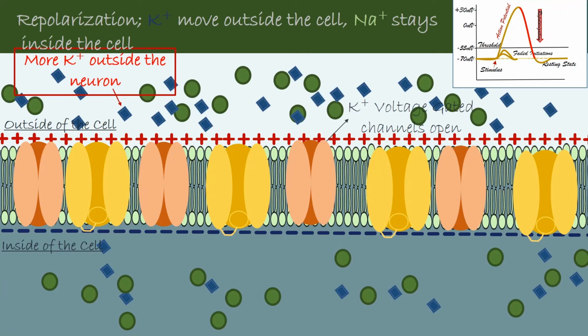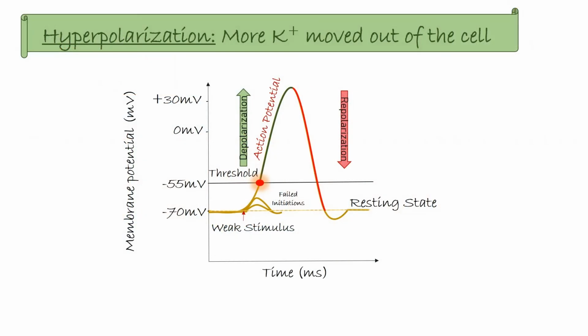This causes the membrane potential to drop slightly lower than the resting membrane potential, and the membrane potential becomes more negative than normal, minus 70 millivolts. At this point, it is said to be hyperpolarized because it has a greater potential. This period does not last long, though none of these steps take long. After the impulse has traveled through the neuron, the action potential is over and the cell membrane returns to its normal resting state. Another concept that needs to be discussed is the refractory period.